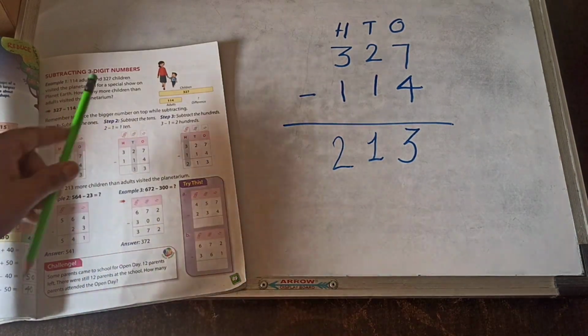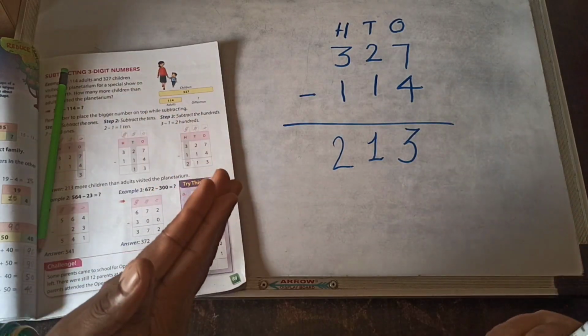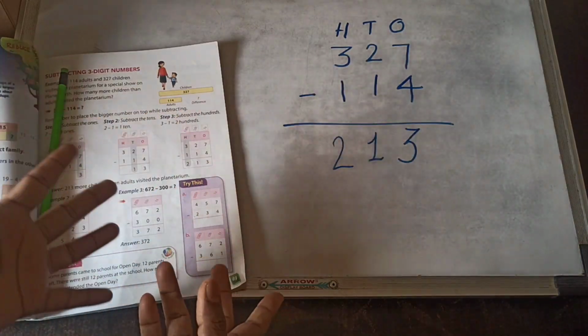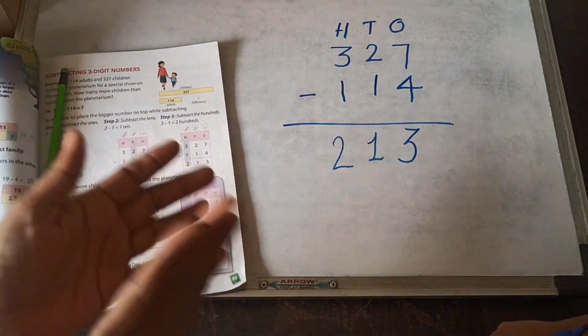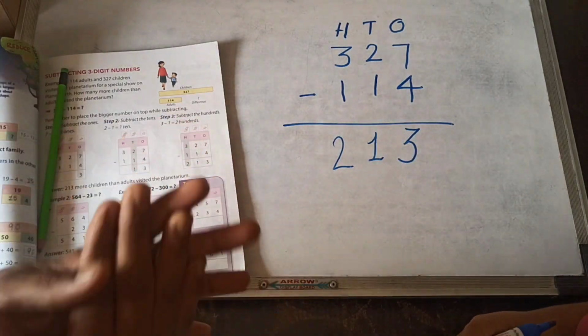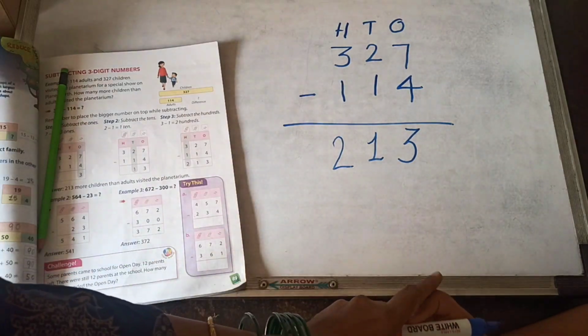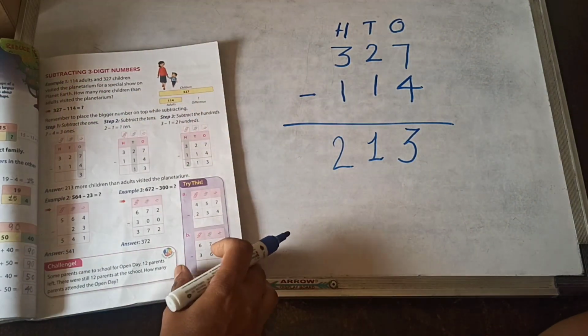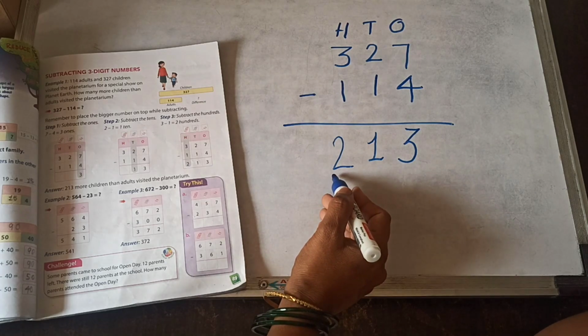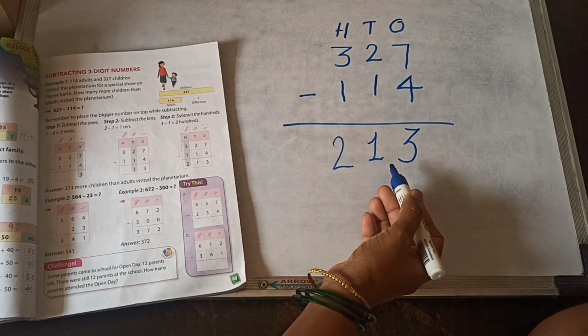Very good, Parnavi. Clap for Parnavi. And all of you also very talented kids. So claps for all of you. Then come to the point. Okay, means our final answer 213.